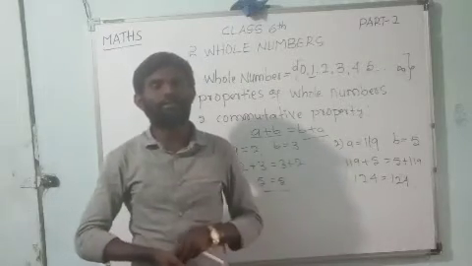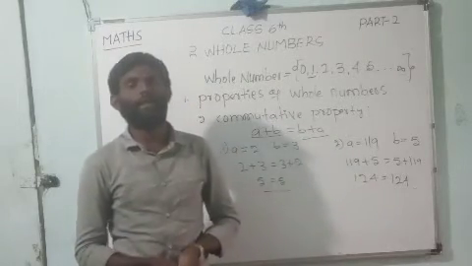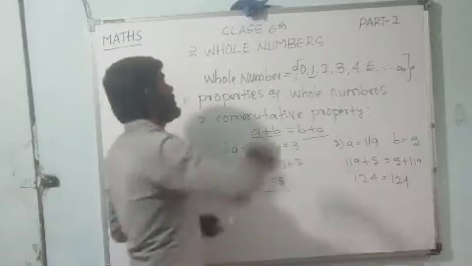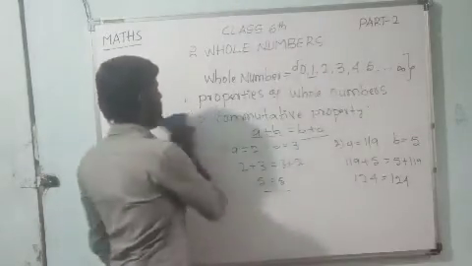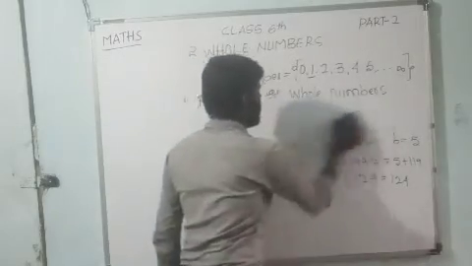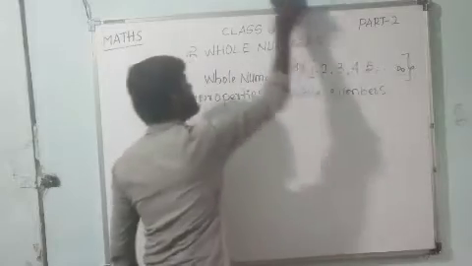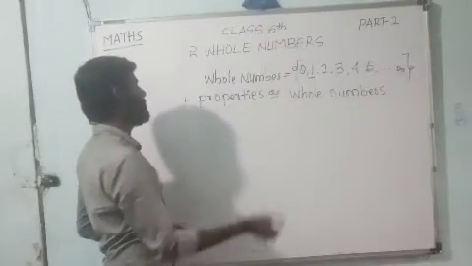First we discussed the closure property on whole numbers. Let us see, children, the third property, the associative property. Third content in our class, that is the associative property.